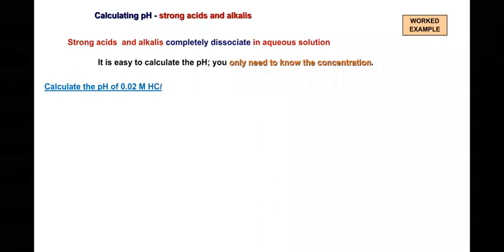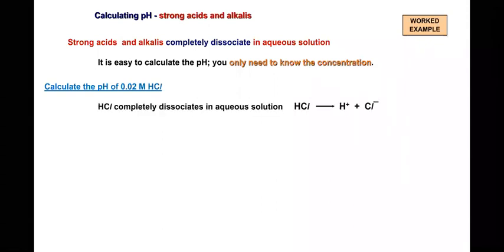Okay, as you know, HCl is nothing but what? Is it a strong acid or a weak acid? Strong acid. Okay, on dissociation, HCl gives H plus and Cl minus, right? HCl completely dissociates in aqueous solution and gives H plus and Cl minus. So here, look at the point carefully.